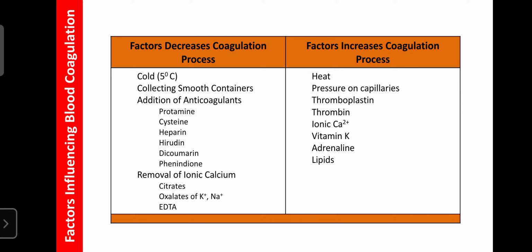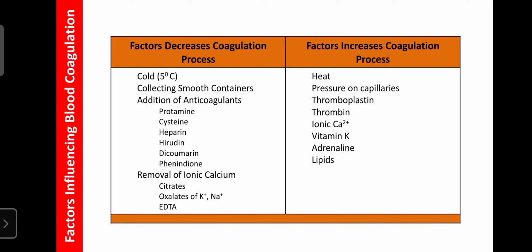The factors that decrease the blood coagulation process and are helpful for storing blood for a longer duration include keeping the blood in the cold, at 5 degrees centigrade, where all enzymes are inactive, so no blood coagulation process can occur. Or collecting blood in smooth containers. By keeping the blood in a smooth container, the platelets cannot be activated, so no blood coagulation process can occur.